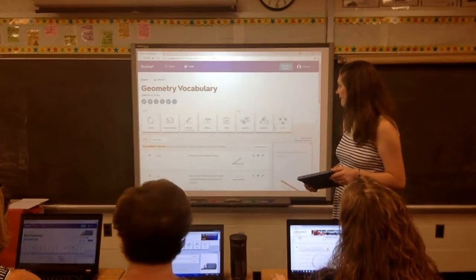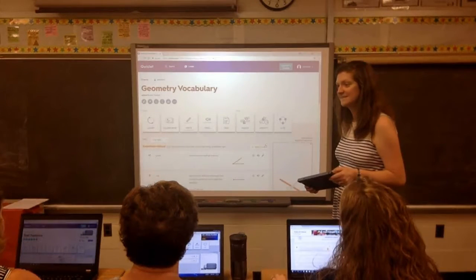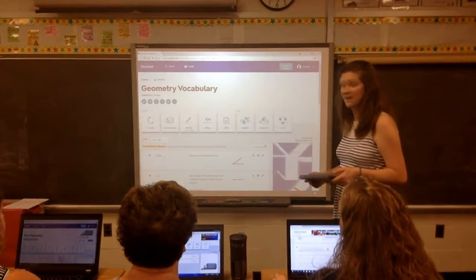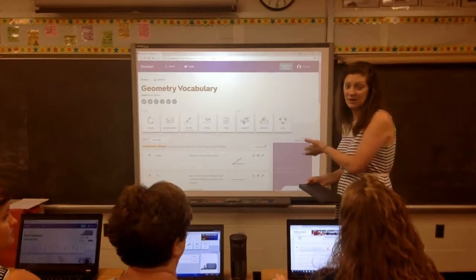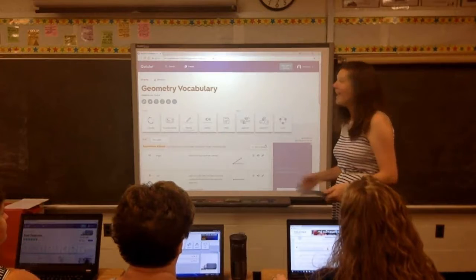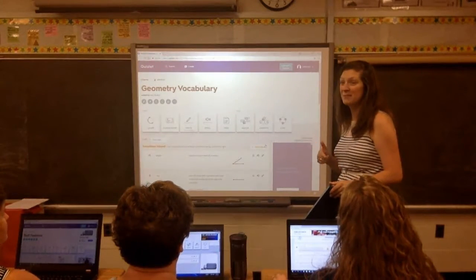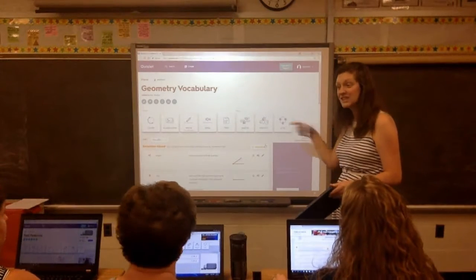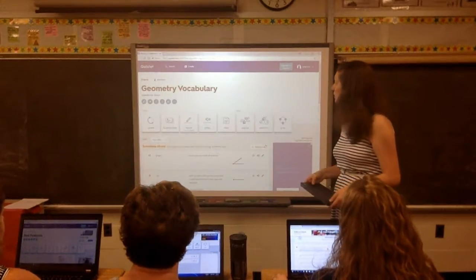I love those rotations. I do too. I'm thinking definitely use it as one of my guided reading centers next year. That's what I'm thinking too. For your special ed group, I mean, all kinds of accommodations. And getting them even to ask for those accommodations, like, can you read this to me? This could help with that, because they're used to not hearing it, because they're not going to ask for it.